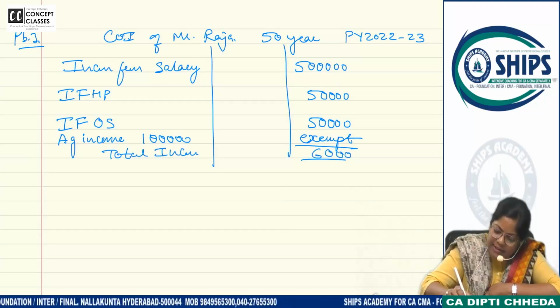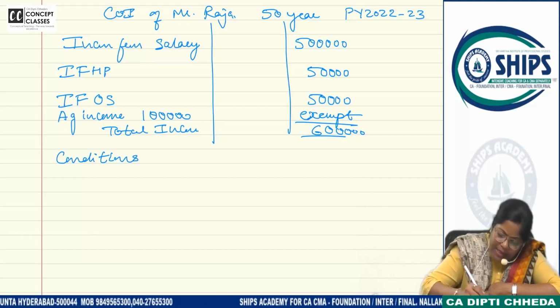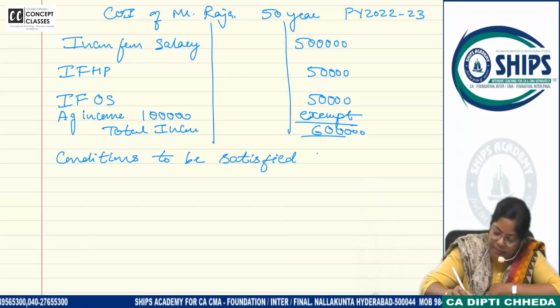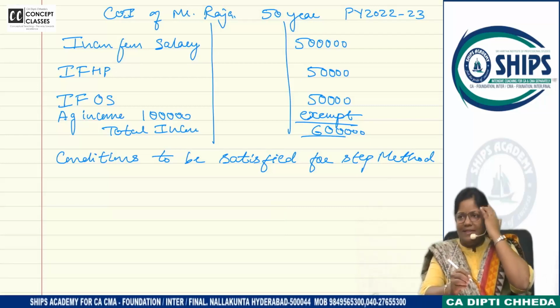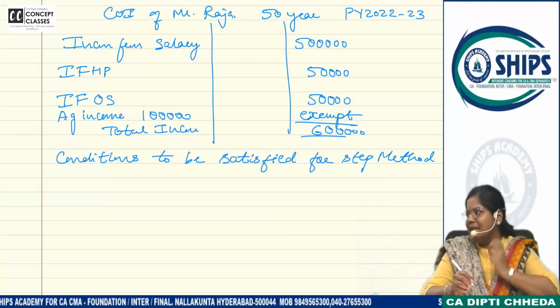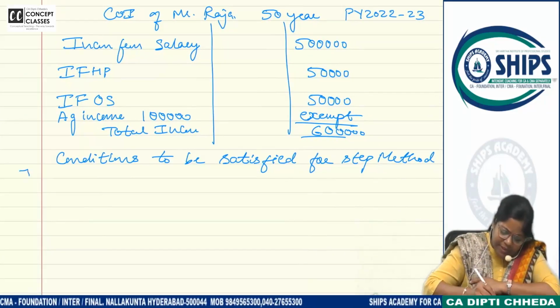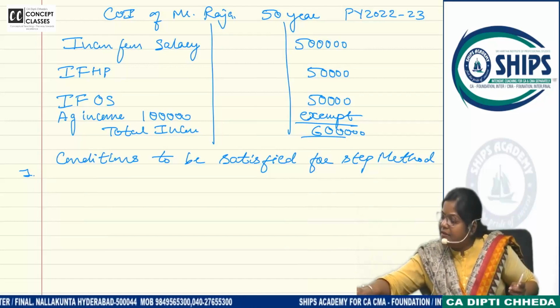6 lakh. Now, sorry, I missed writing the conditions above, so in case you have written them, I am writing them now. Conditions to be satisfied for step method. I am repeating, I am making you write honestly so that you learn it. You need not write in the exam. What is the first condition? This is your first class. You can check it in the book; it is written there.